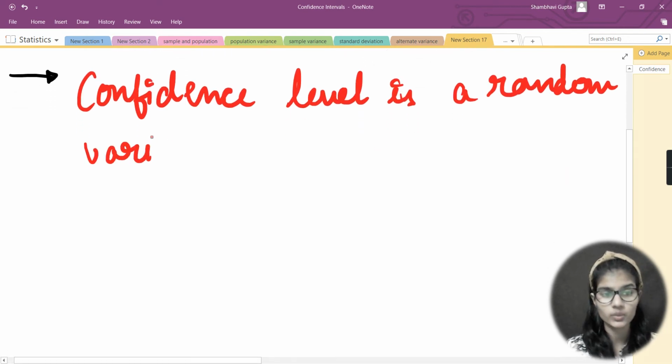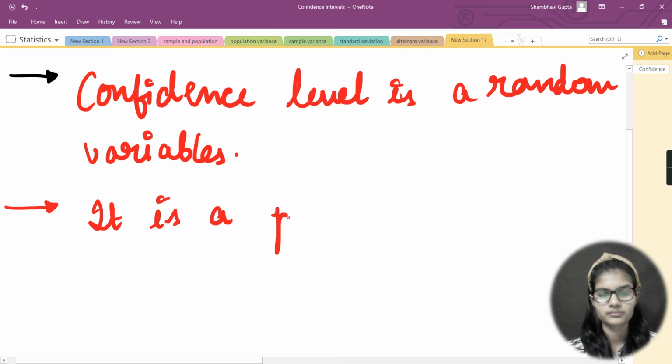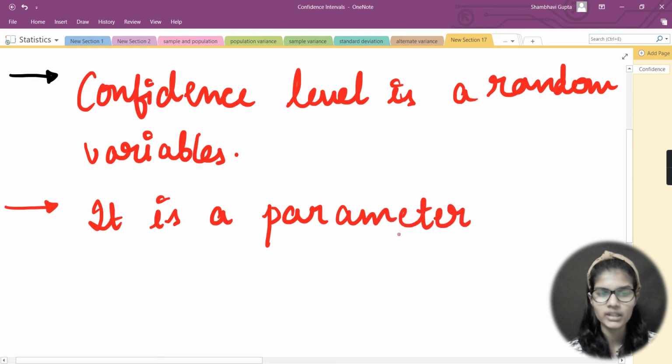What actually are random variables? All these things we had already seen previously, so I'm not going to repeat that right now. I would just request you to keep this first thing in mind, and the second thing is that it is a parameter. Let's say I'm naming it as parameter for now. I'm just not writing the full name, I'm just writing it is a parameter